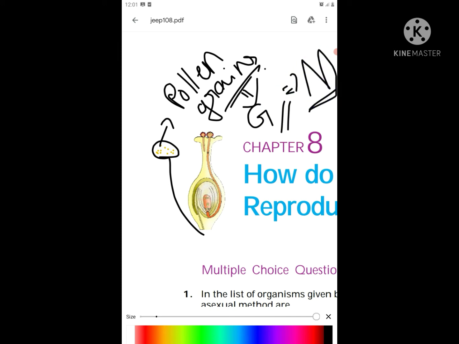Next, what is the germ cell in female? Ovule. What is the use of ovule? When it gets developed, after the fusion, it turns into a fruit. Over there we again get seeds. So the ovule, which is the germ cell in female, is present in the ovary, and pollen grains are in the anther.